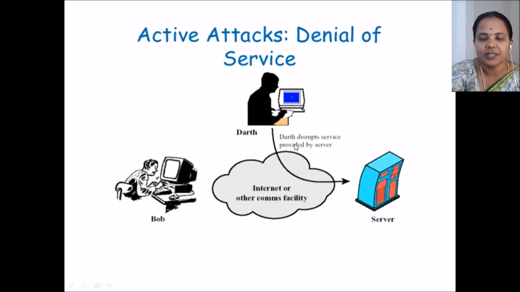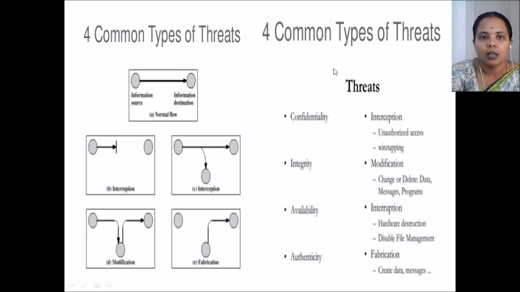The final one is denial of service. The third party disrupts the services provided by the server. Whatever services they want to disrupt in a particular server, that is called denial of service. So let us see four common types of threats.